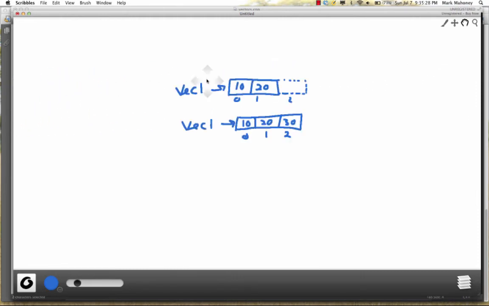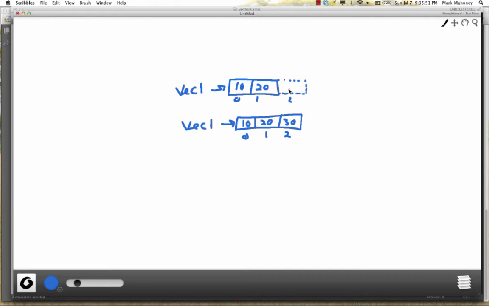It's much more efficient to just add to the back of the vector rather than the front. So again, if we were going to push something to the back of the vector, we still have to make room for that additional item, but then we can just store the value 30 there. We don't have to shift anything over. We just extend this a little bit and add the new value there.